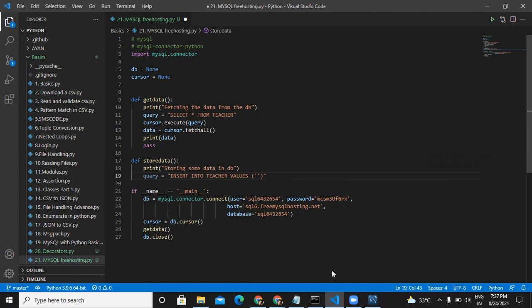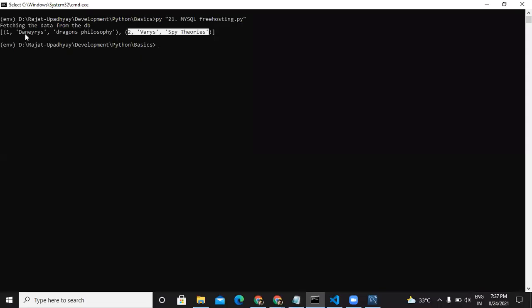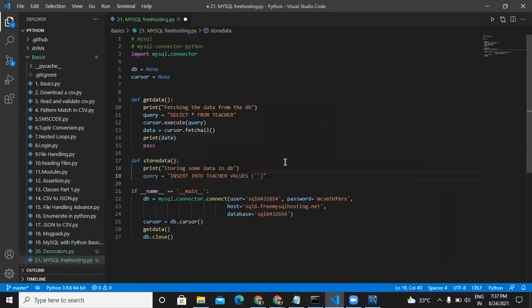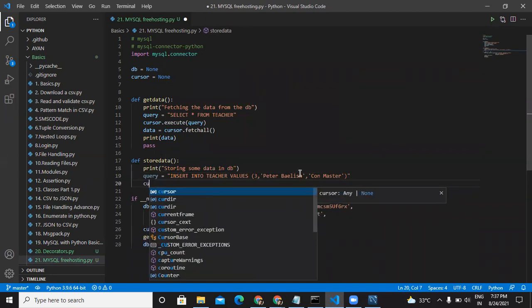I think it was the ID, the name and the subject. So ID will be 3 this time. Name will be Peter Baelish. And subject will be Paul Master.